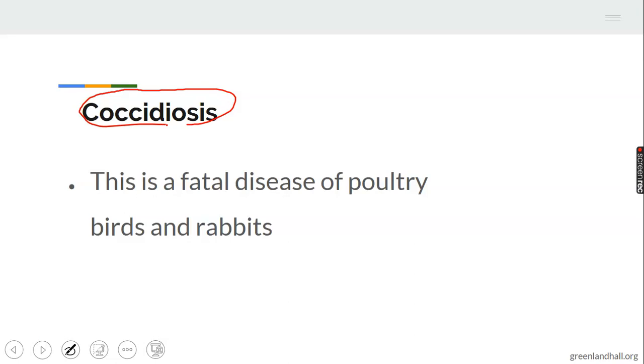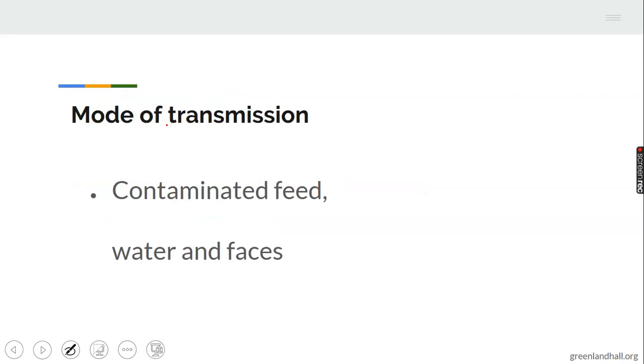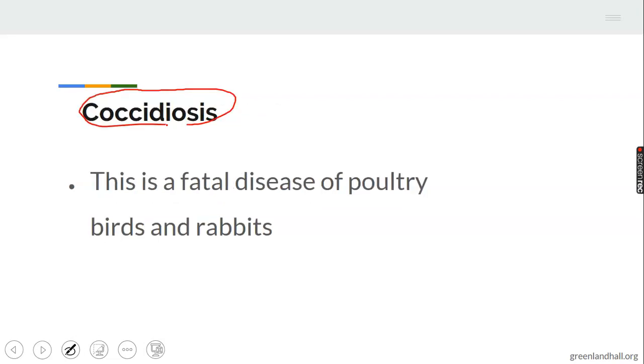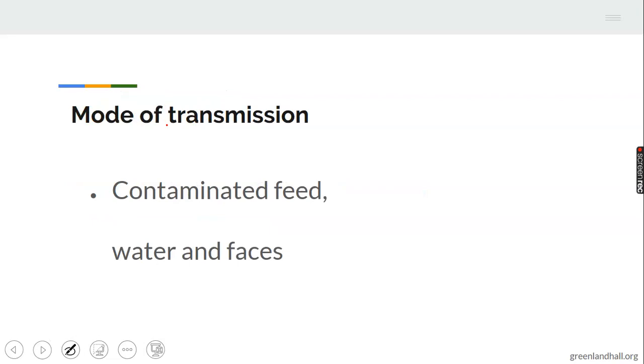Before we continue, please pick up your pen and your notebook. Write out 3 poultry birds you know. 3 examples of poultry birds. Alright, I believe you have all written it. Coccidiosis affects poultry birds. You remember we have fowl, duck, turkey, and so on, which are all examples of poultry birds.